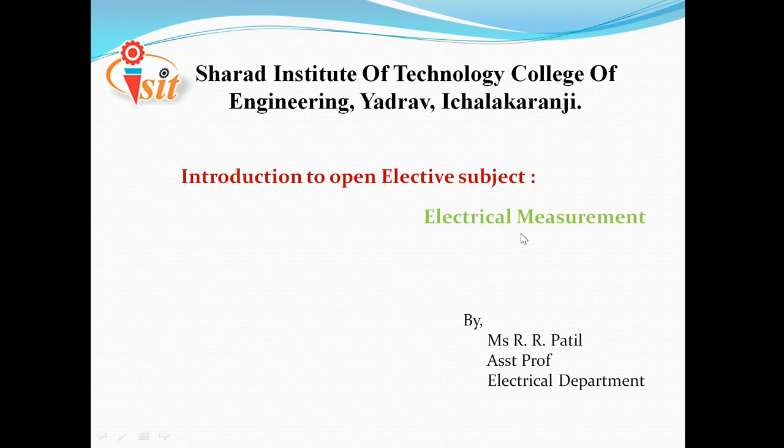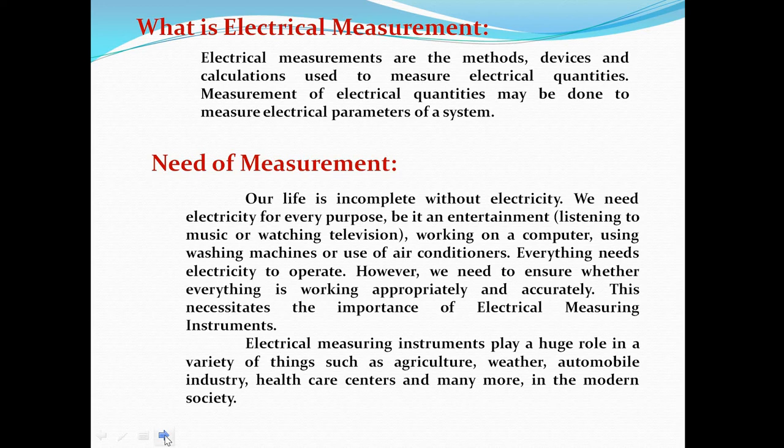So first we'll see what is meant by electrical measurement. Electrical measurements are the methods, devices and calculations used to measure electrical quantities. Measurement of electrical quantities may be done to measure electrical parameters of a system. Generally, the electrical parameters are voltage, current, power, or, if we are using a motor for any application, the speed of the motor, live wire current, all these parameters.